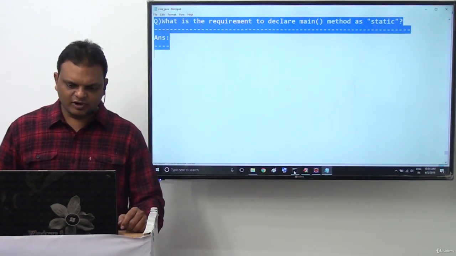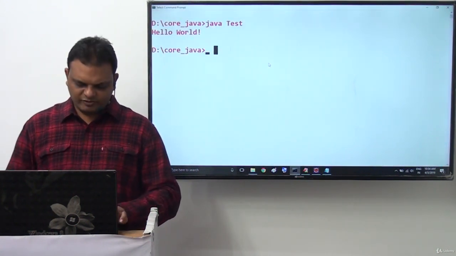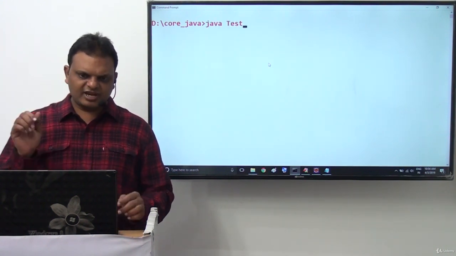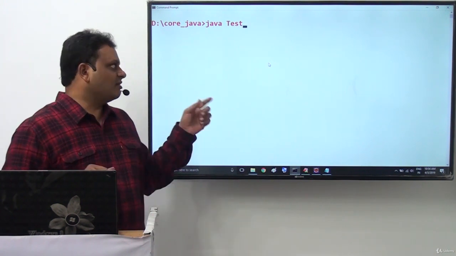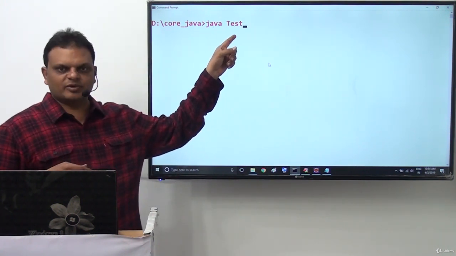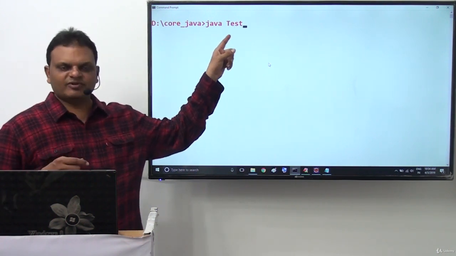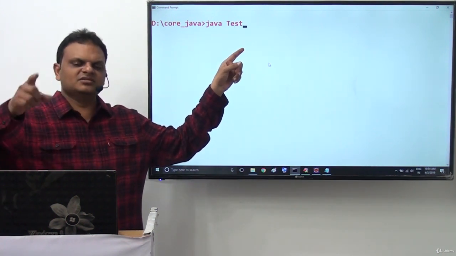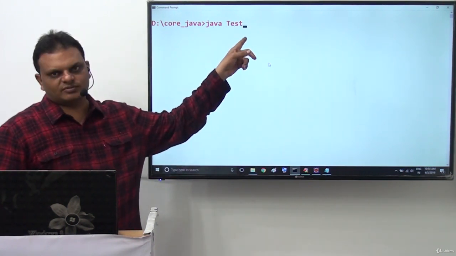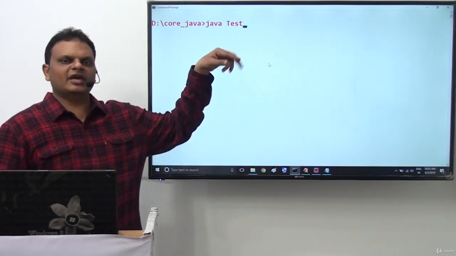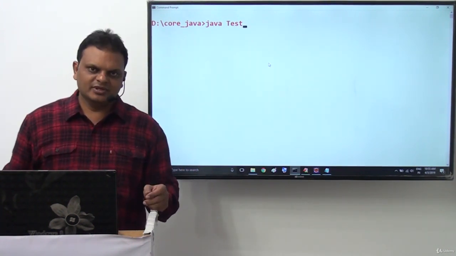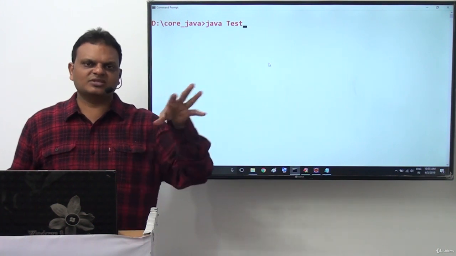For example, if you want to execute our program, what are we going to provide there? java Test we are able to provide. When we provide java Test on command prompt, JVM will take this main class name from the command prompt. After that, JVM will access main method by using this class name. Here the class name is already available, and by using this class name, JVM is going to access the respective main method.